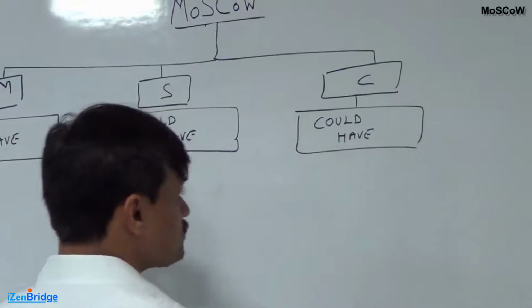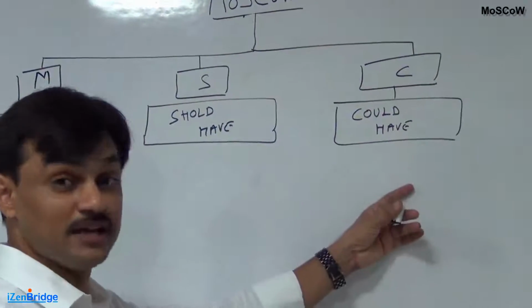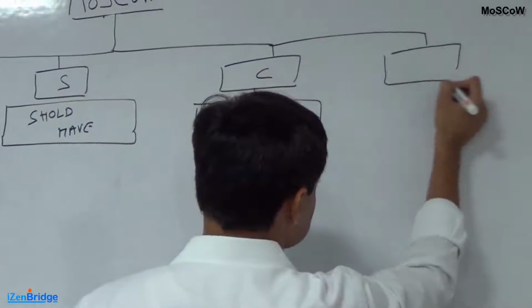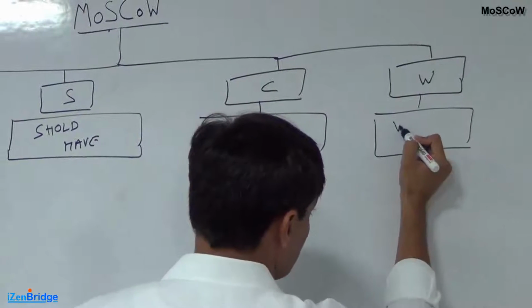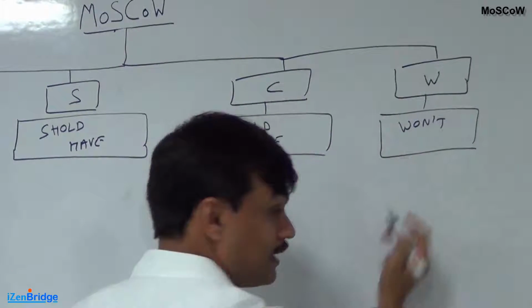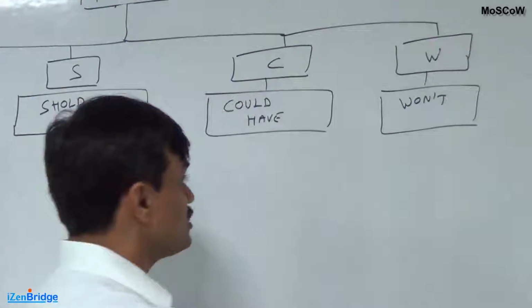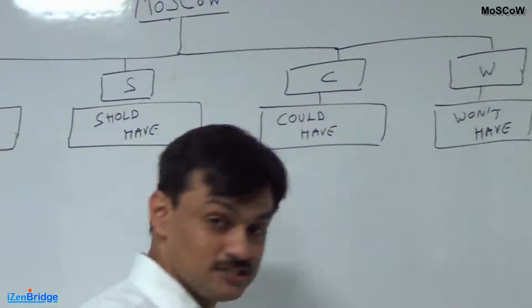These are the features which are nice to have. If time permits, we should include them in a release. And then we have the final character which is W, which represents the features we are declaring won't be available in this release. So we are upfront telling that you won't have these features.